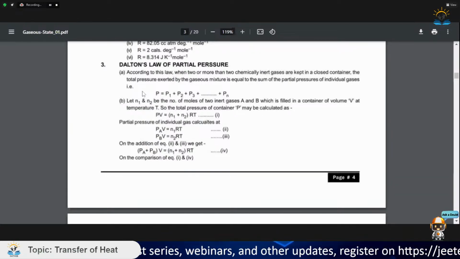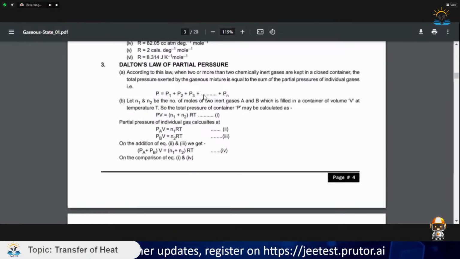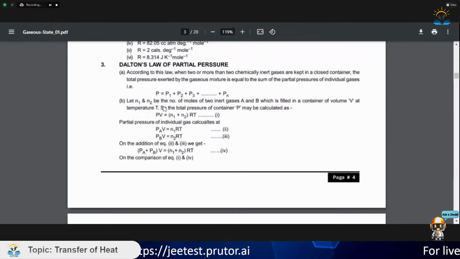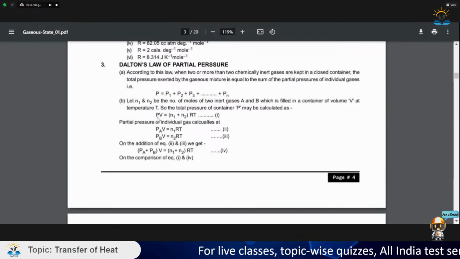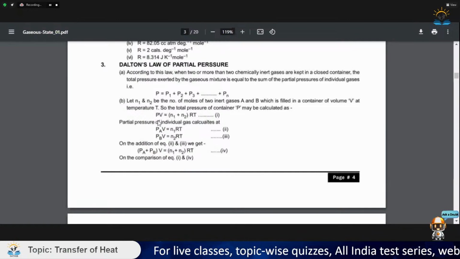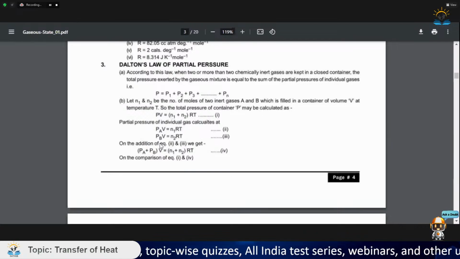So suppose there are n gases in a container. The total pressure of the container would be the summation of the pressures of all the gases present in the container. So we write the pressure as P1 plus P2 up to Pn. Now suppose we have a rigid closed container. Since the container is rigid and closed, the volume is fixed. So we can write the total pressure as P, volume as V, which is equal to the moles of the container times RT.